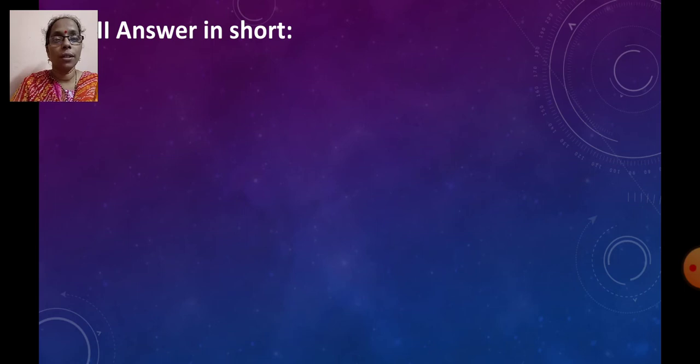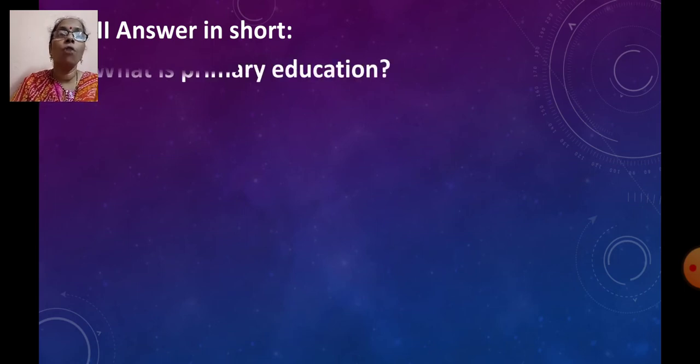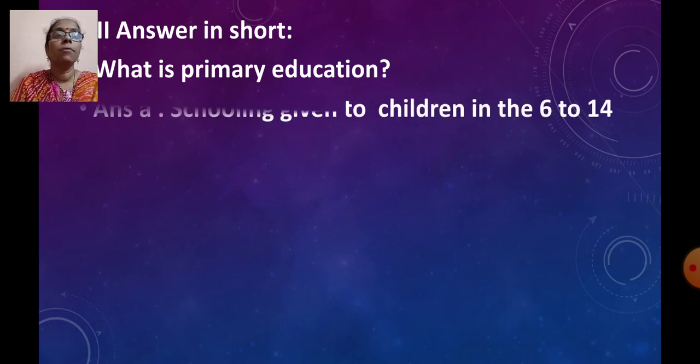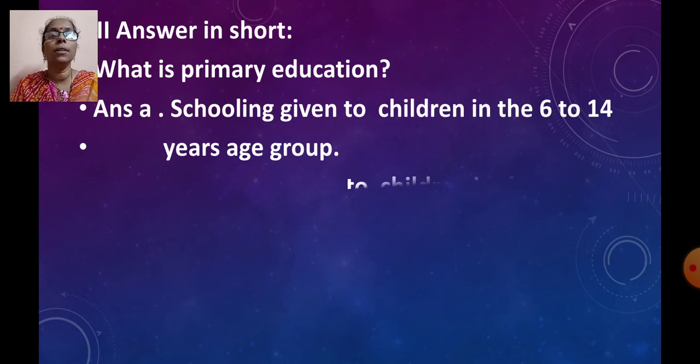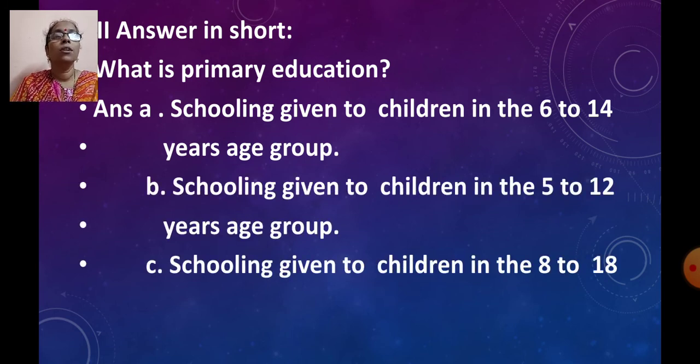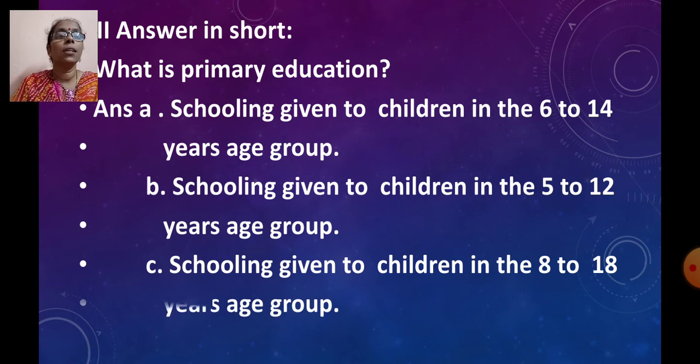Then our next question will be answer in short. That means you will have one sentence and you will also have options for that. Suppose the question is what is primary education? Then you will be given options. The first option is schooling given to children in the 6 to 14 years age group.